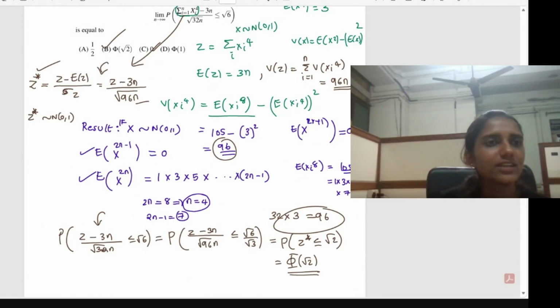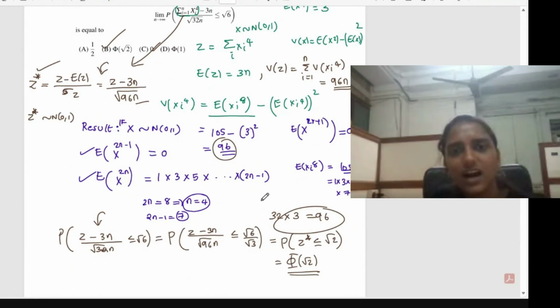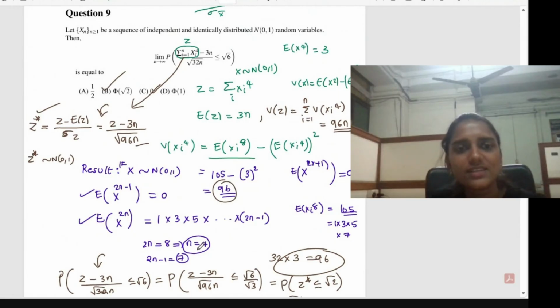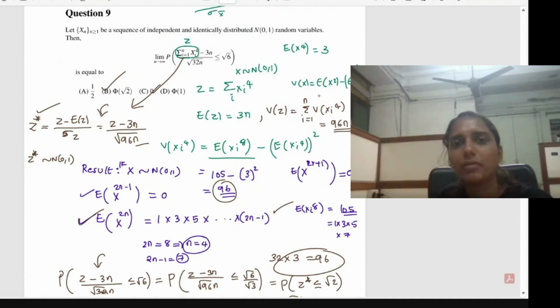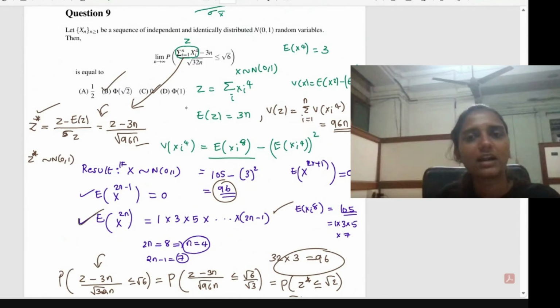So I hope the solution that I have explained is clear to all. Just remember these results: the recurrence relation, or the equation for finding the even raw moments and central moments, will coincide in the standard normal. So this relation you should remember. And then the variance properties and expressions we already know by applying to various questions. Also remember the central limit theorem property. Whenever there is a question like limit n tends to infinity of a probability of something less than or equal to, always remember the idea of applying the central limit theorem and converting that into the standard normal variable case.